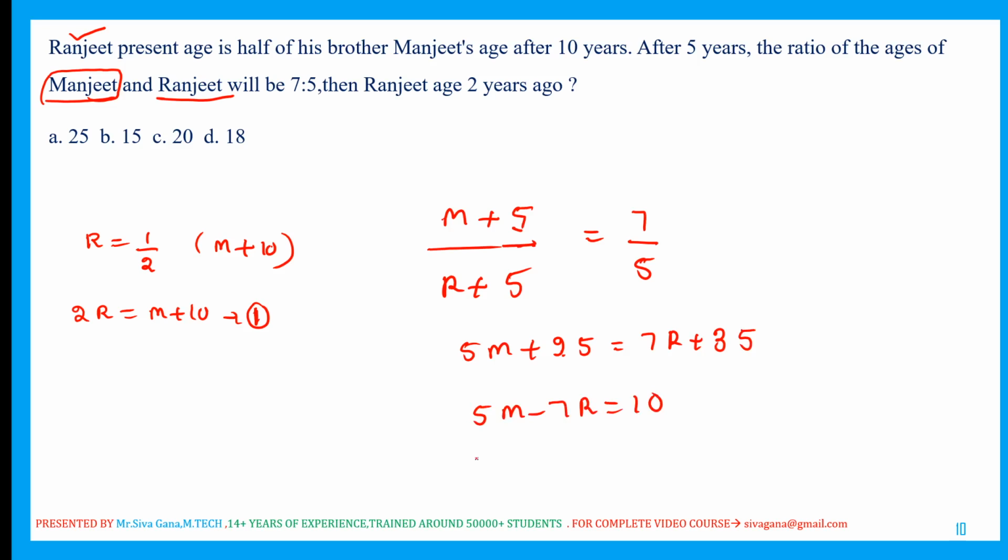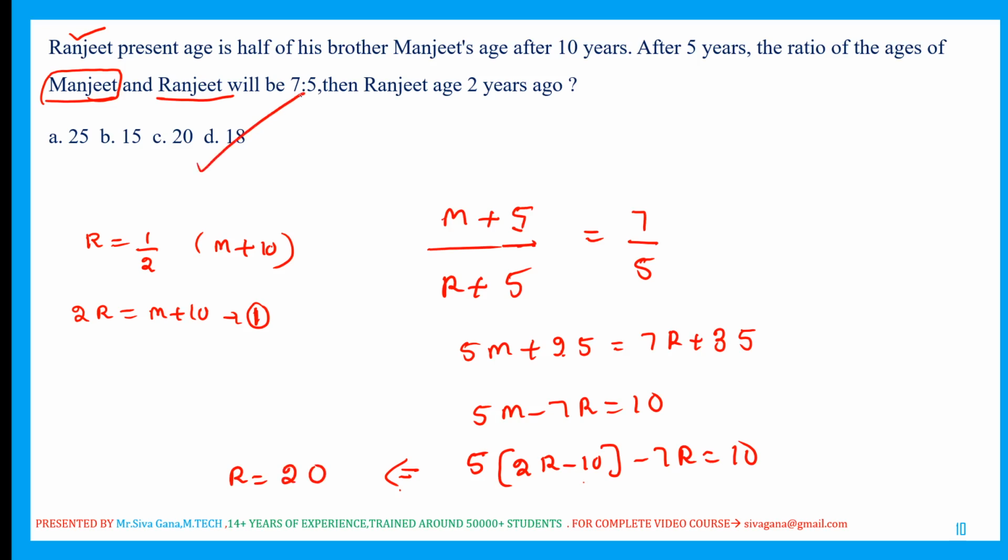So we need Manjit. 5 into m can be replaced as 2r minus 10. 2r minus 10 minus 7r is equal to 10. So from this, 10r minus 50 minus 7r is equal to 10. Therefore r is equal to 20. I am getting r is equal to 20 as the present age. We need 2 years ago.